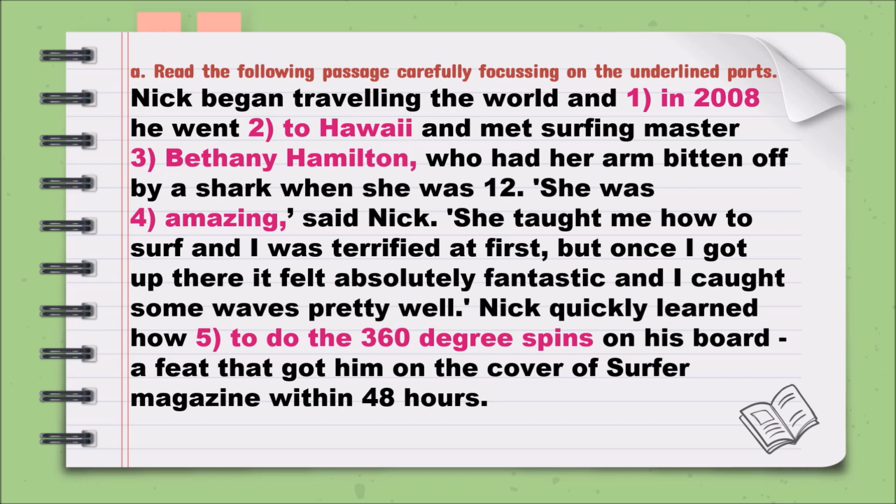So the next one is, he met surfing master Bethany Hamilton. Bethany Hamilton is in objective case, right? At the end of the sentence. So you can ask, whom did Nick meet? Or who did Nick meet? And how was she? And quickly learned. What did he learn? Right? So now let's check your questions.